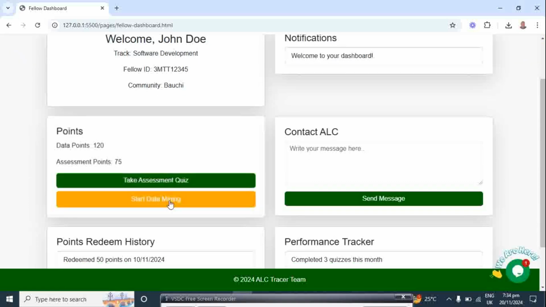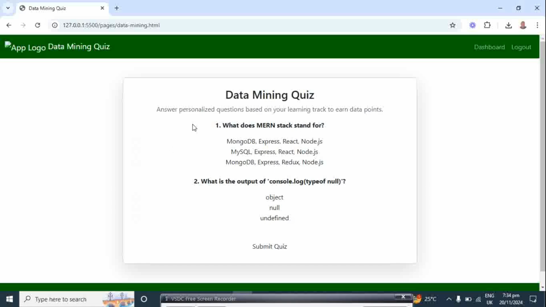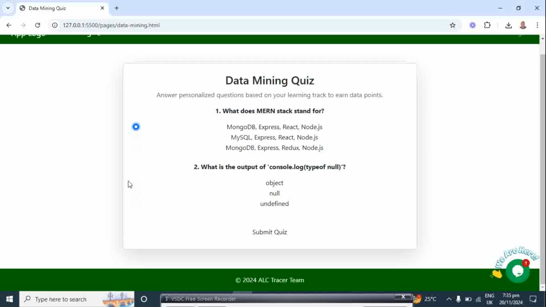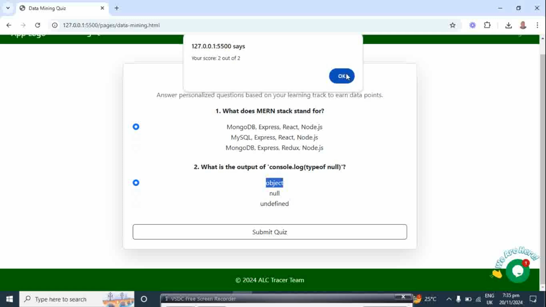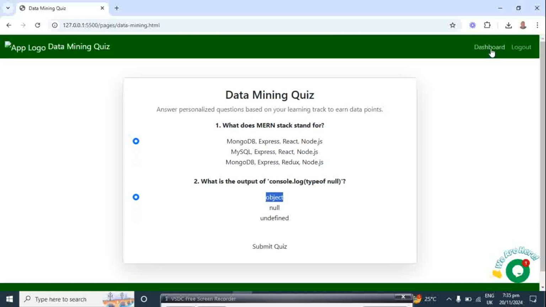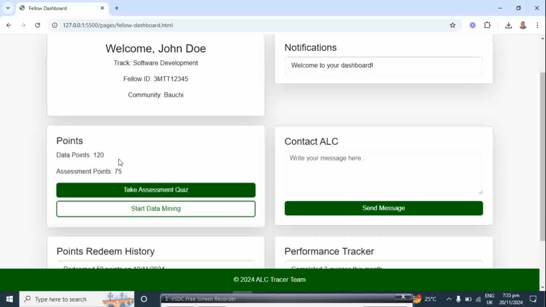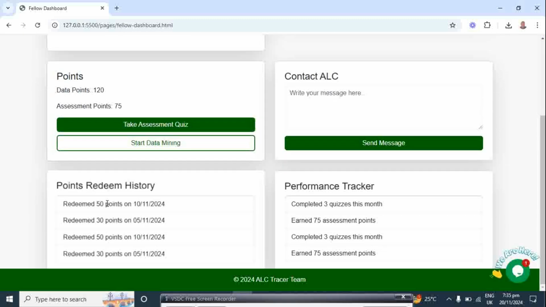And this is the data mining. The reason for this data mining is that many fellows are complaining about data. So whenever they come here, the idea is that the questions will be generated dynamically by an AI. It is AI that will be popping up the question. So as long as they answer their questions, every question is going to add points to their data. So at some point they can decide to redeem those points. So this is a history. They will see that they redeemed 50 points on this date, random dates that they have been redeeming. So these points can be redeemed with data, or a certain assessment point can be redeemed with a laptop or any kind of swag or t-shirt whatsoever.